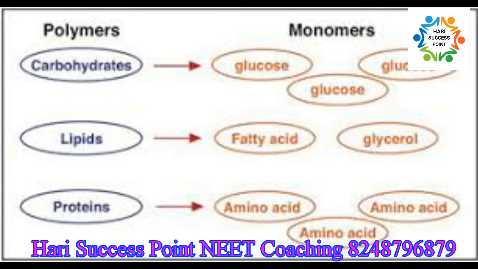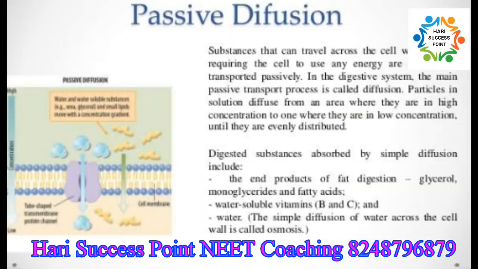Now we are going to see the mechanism of absorption. Absorption is a physical and a physiological process. So it involves three major mechanisms, and they are passive absorption, active absorption and bulk transport, or otherwise we can call it facilitated diffusion. So now we are going to see passive absorption.